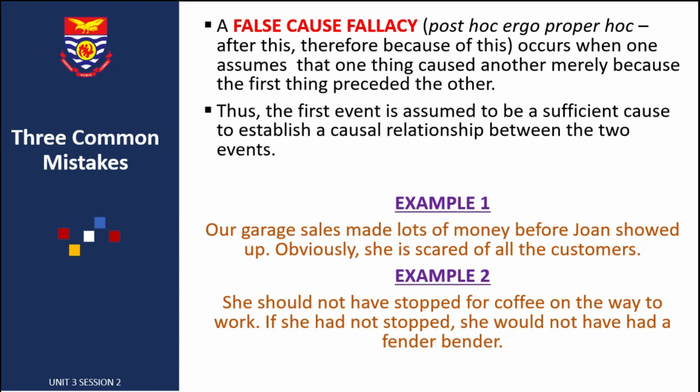It occurs when one assumes that one thing caused another merely because the first thing preceded the other. So because A comes before B, we think that, oh, necessarily A caused B to happen. And that is an error to think that, because oftentimes, events might follow each other, but they don't have any causal relationship. So let's look at an example here. Our garage sales made lots of money before Joanne showed up. Obviously, she's scared off all of the customers.